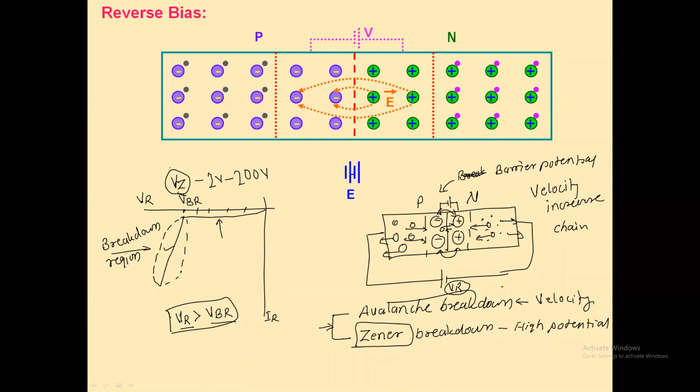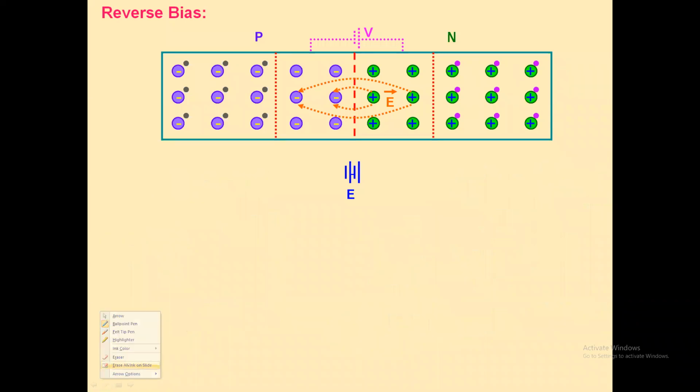And now, with this conclusion, let me stop here. Now I will try to make the conclusion for the reverse bias. The first thing is that when the diode is connected in reverse bias, the P region of the diode is connected to the negative terminal and the N region of the diode is connected to the positive terminal of the external battery.